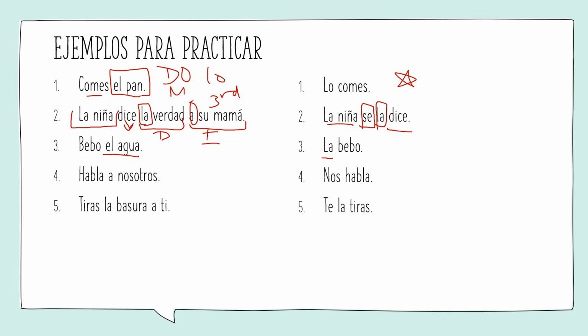Número 4, habla a nosotros. Again, we have this a right here, which tells me it's happening to somebody. So over yonder we have nos habla. Número 5, tiras la basura a ti. We have our verb. We have our direct object, the what, and then finally we have an indirect object, to whom. So I change it over, te la tiras.